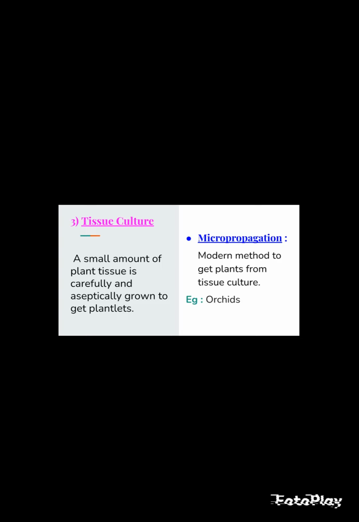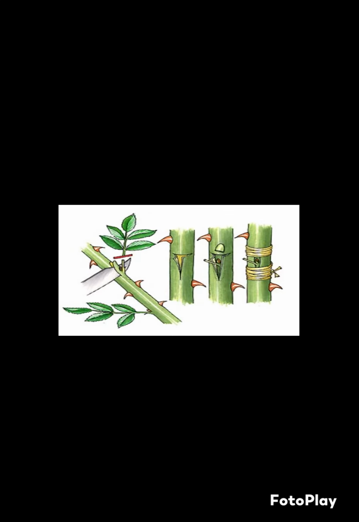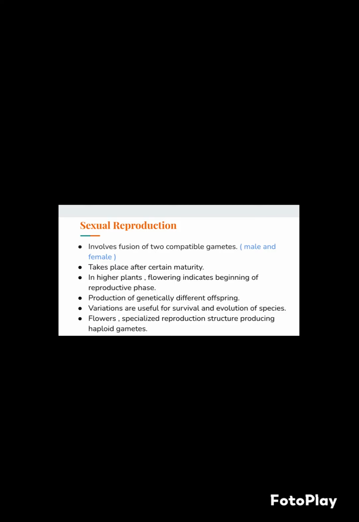Tissue culture is a method by which a small amount of plant tissue is carefully grown to give many plantlets. Micropropagation is a modern method to get plants from tissue culture. Example, orchids. Grafting in rose.